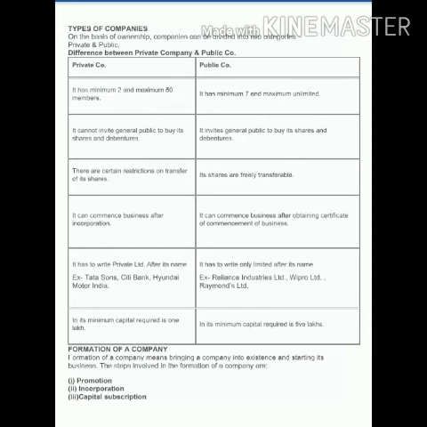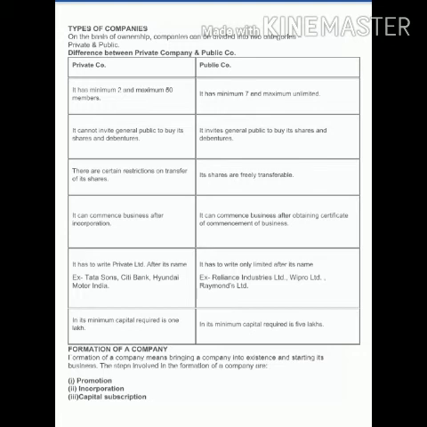Now see, a private company cannot invite the general public, but the public company invites the general public to buy its shares and debentures. Now, third point, there are certain restrictions on the transfer of shares in a private company, but in a public company, shares can freely be transferred. And a private company can commence business after incorporation, but a public company can commence business after obtaining the certificate of commencement from the registrar of companies.